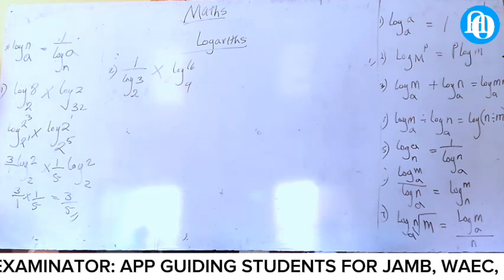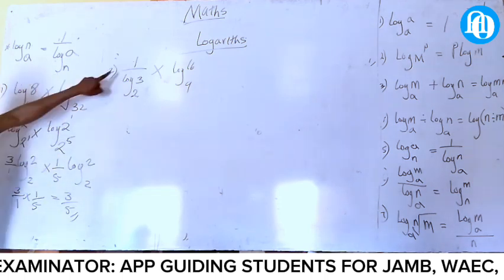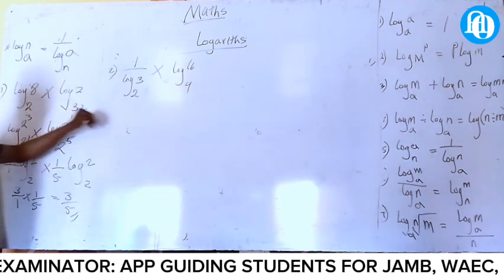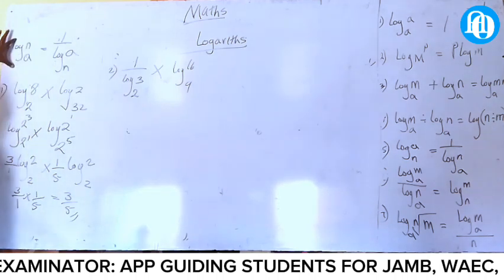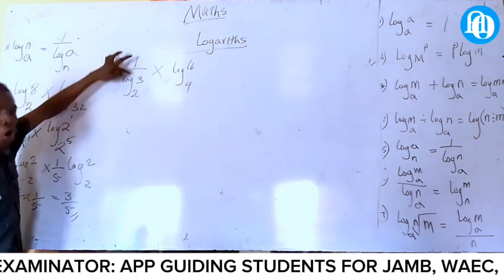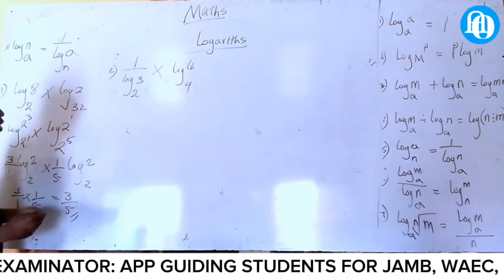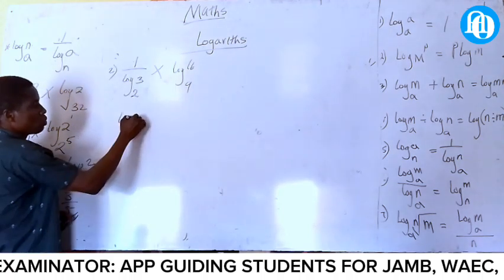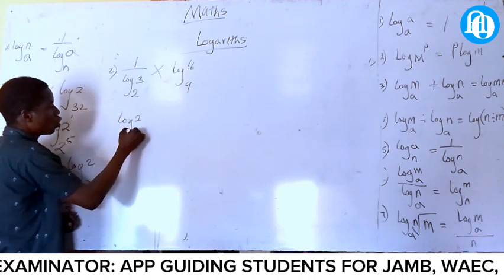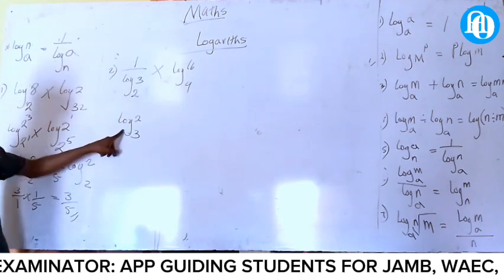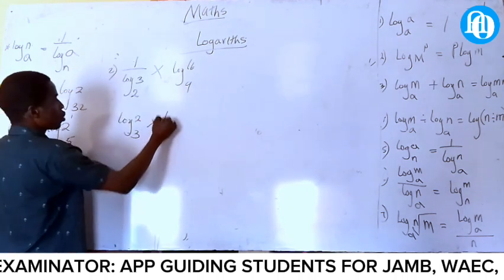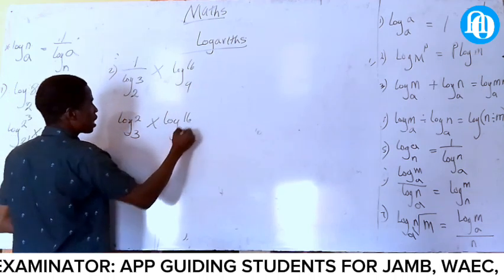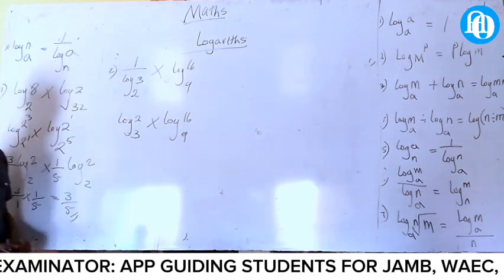Look at the board. How can we do this one? When you look at this one, you think that you cannot multiply, you don't know the step. You first look at this one. This one can change to what? I can take this one back to this, by taking this up and taking this one down. Now be what? Log, look at me, will be 2 and 3. This one is the same thing with this, times log 16 and 9.